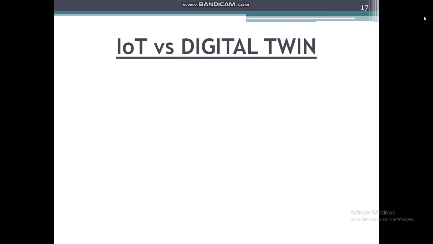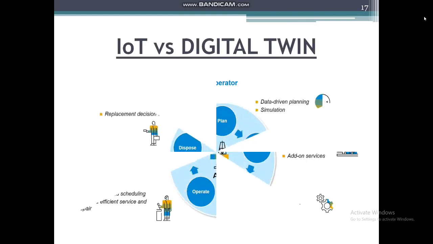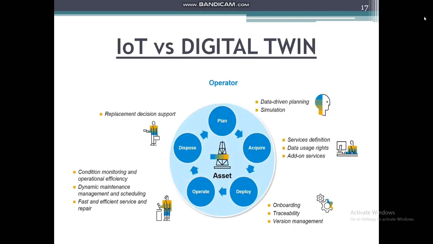Next topic which comes is IoT versus digital twin. So IoT involves every single device that is either connected or could be connected to the internet and controlled that way. On the other hand, digital twin is a virtual replica of an object, system, process, product, or service.